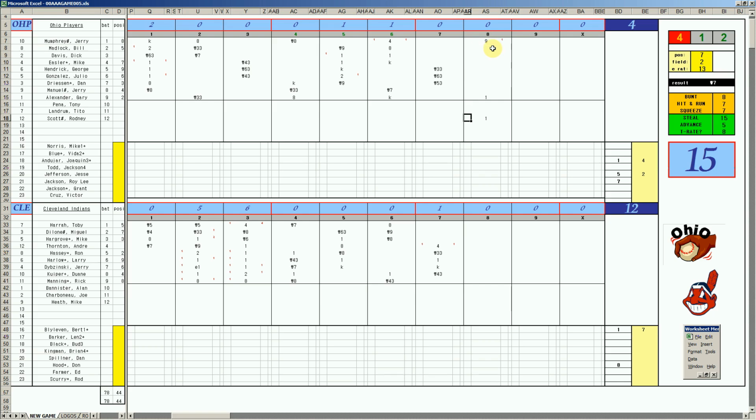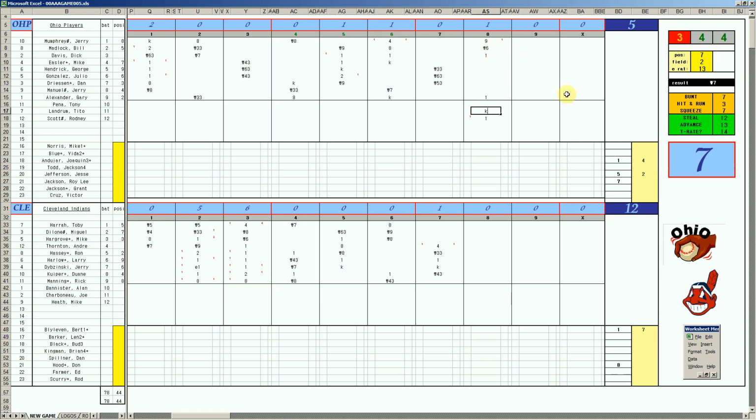It's 11, or it's 12-5. Runner at first for Bill Madlock. 410 pops to short. Dick Davis, 36, single dot. And batting for Mike Easler will be Tito Landrum. 38 is a strikeout. All right.